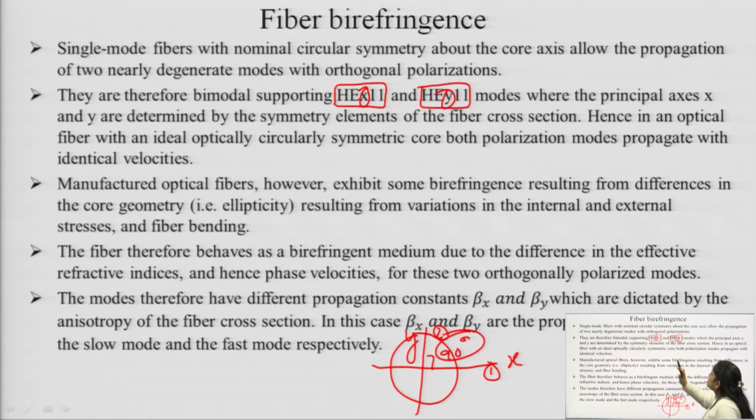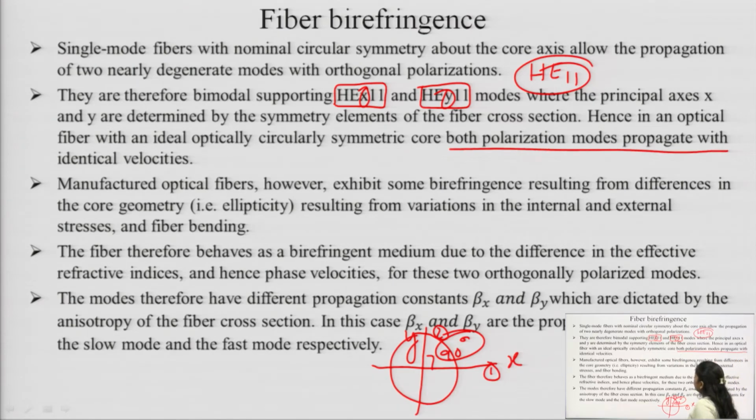Both modes are the same HE11, but one exists in the x direction and the other exists in the y direction, where the principal axes x and y determine the symmetry element of the fiber cross section. Hence, in an optical fiber with an ideal circular symmetry core, both polarization modes propagate with identical velocity. That is why they are called degenerate modes, because they have similar properties. Both of these modes travel with the same velocity.